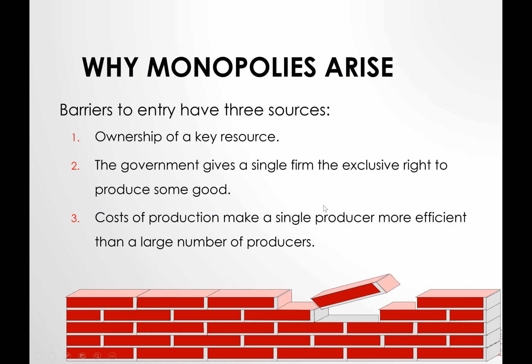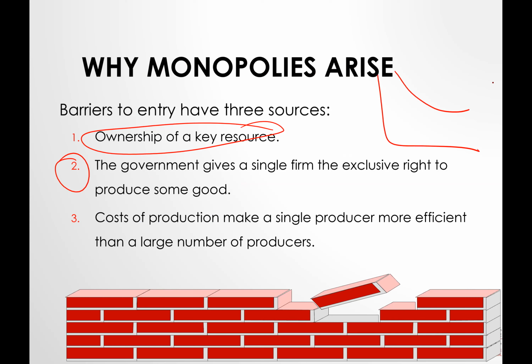And then why does monopoly arise? There are three kinds of monopolies. Number one, monopolies who have ownership of key resources, unique resources. Number two, the government-sponsored monopolies, where the government gives the right through patents, trademarks to some companies to produce the goods. And the third one is called natural monopoly, which is when your